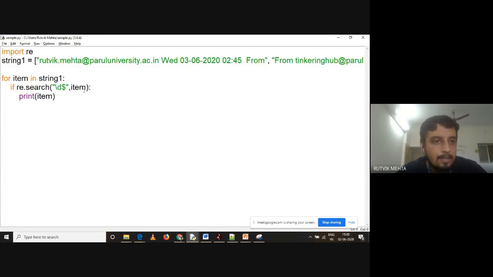So what I have done is my string should end with slash d. Dollar means end with, and slash d means digits. So if my string ends with digits, print that string. So the first string won't be printed, the second string will be printed. Are you getting it? Hope this is clear to you, how you can use this regular expression in different scenarios. Yes or no? Please, anyone.